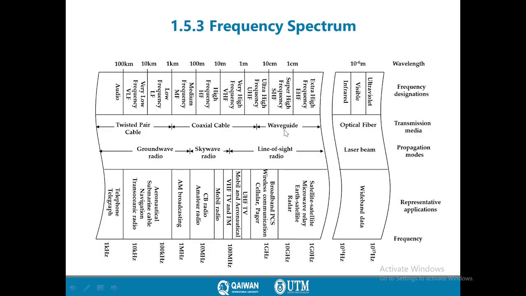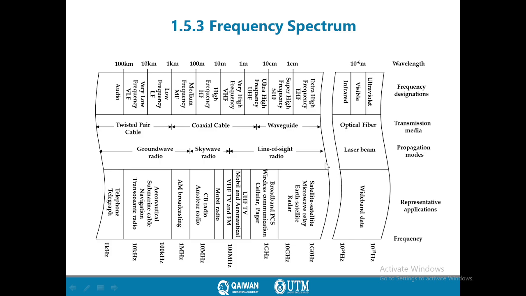Also, waveguide is used for different frequency ranges. I missed explaining this side. This side represents the wavelengths, which start from 1 centimeter, 10 centimeters, 1 meter, and 10 meters. When we go in this direction, the wavelength increases, and on the opposite side we have frequency. When the frequency increases, the wavelength decreases.